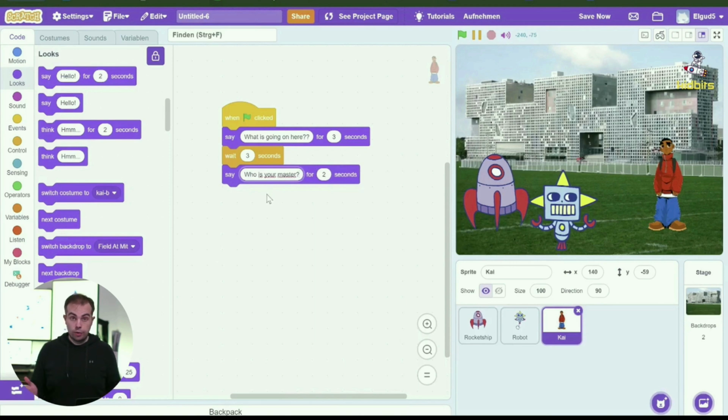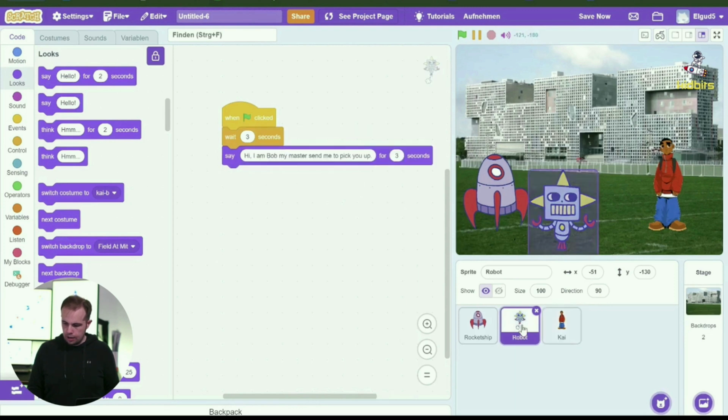And obviously that's another question, so then it goes back to the robot. So who is Bob's master? Well, you're going to find out in a moment. And again, we need to consider how long Kai is speaking. So we go back to the robot, and now we need to wait for another 2 seconds.